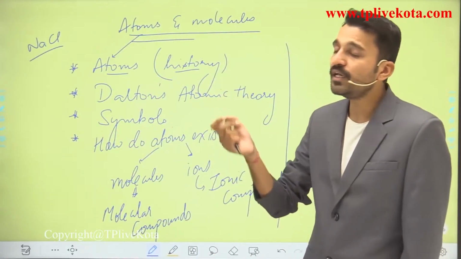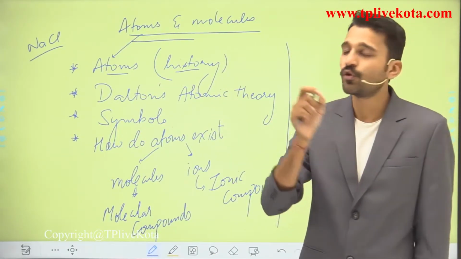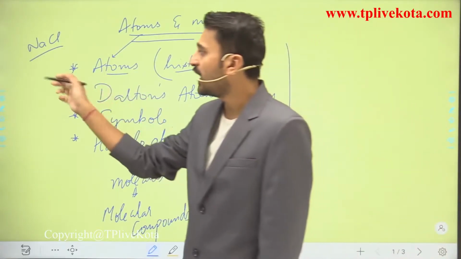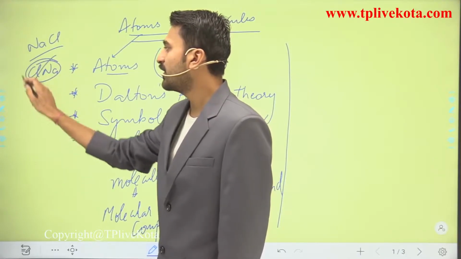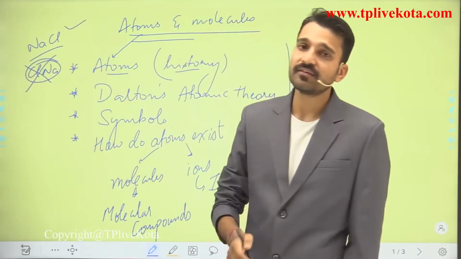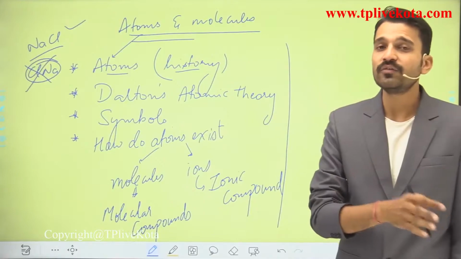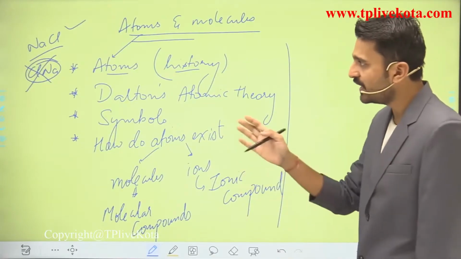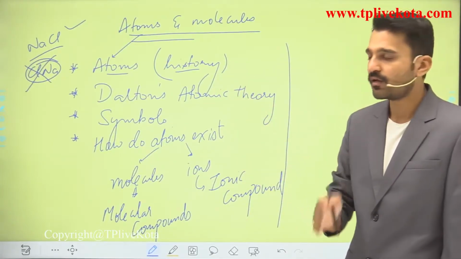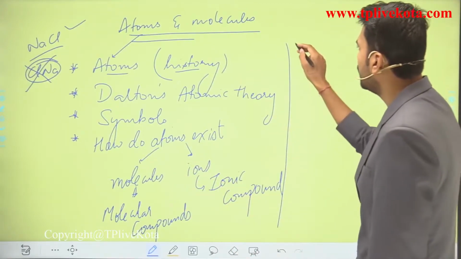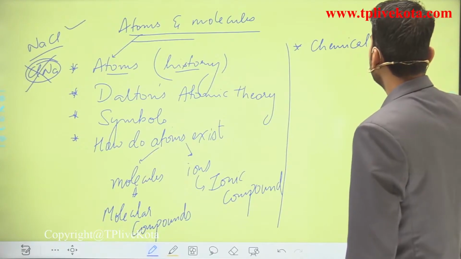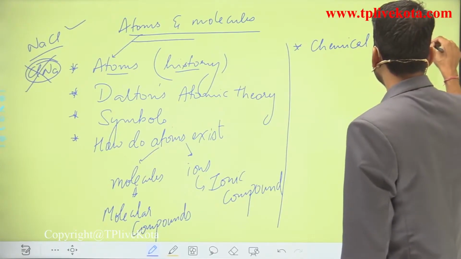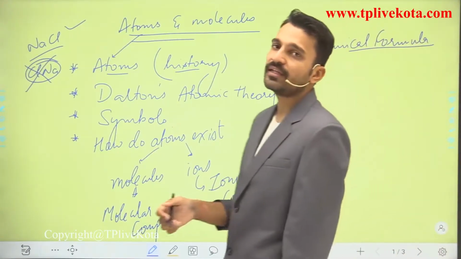First of all, I need to remember certain rules for writing it like this. Either I could have written it like this, that is ClNa. So why have I not written it like this, and only written it like this? This is because there are certain rules that we follow in writing the chemical formula. So after this, we will be moving into the chemical formula of both molecular compounds and ionic compounds.